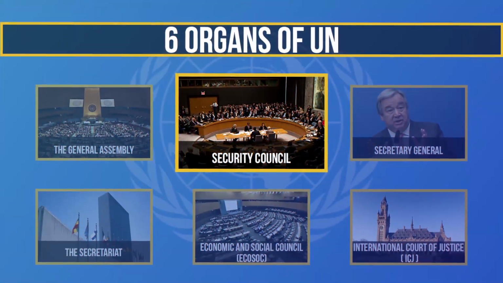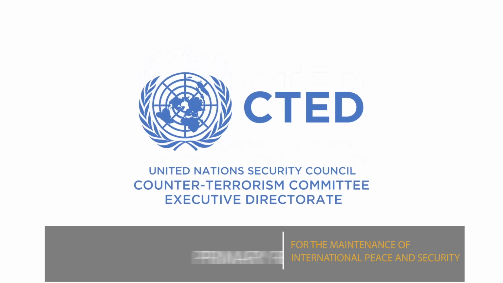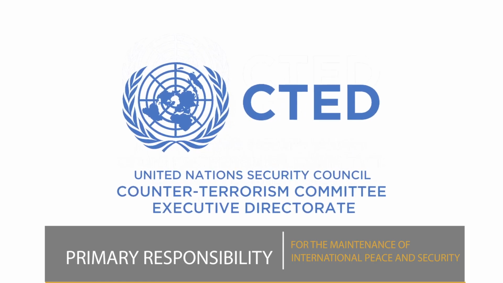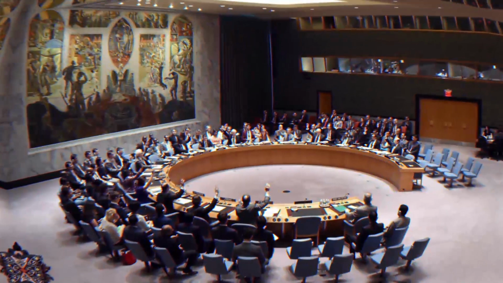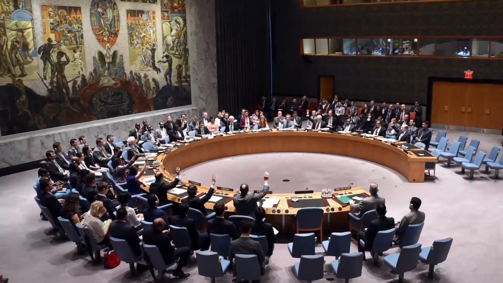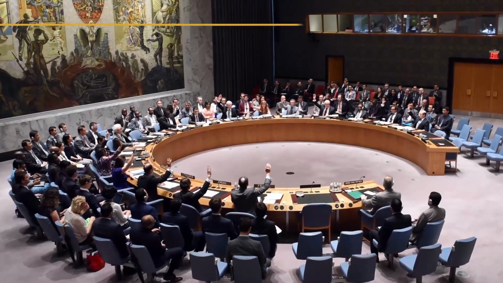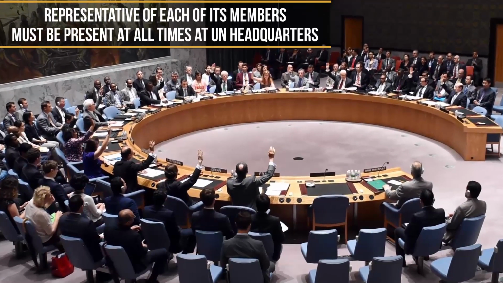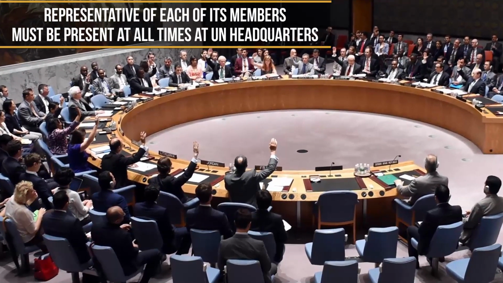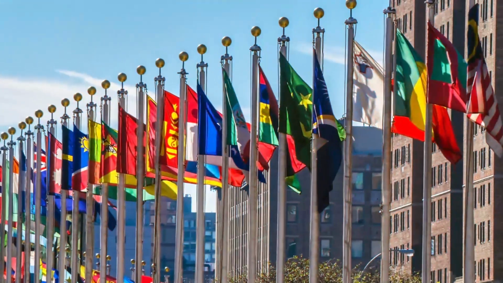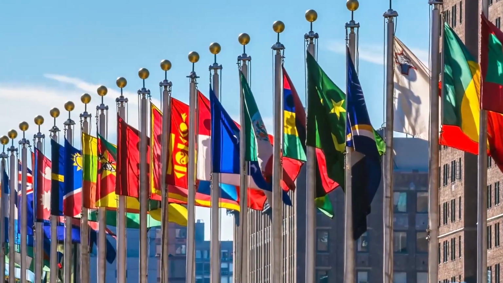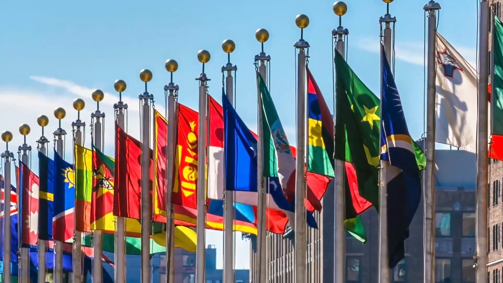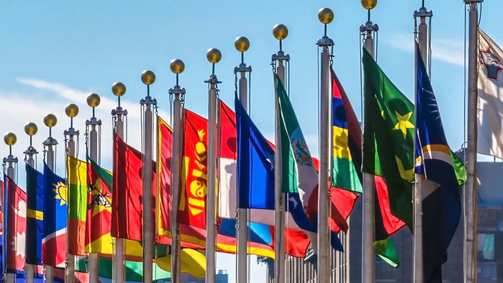The second body is the Security Council. The Security Council has primary responsibility for the maintenance of international peace and security. It is so organized as to be able to function continuously, and a representative of each of its members must be present at all times at United Nations headquarters. The Presidency of the Council rotates monthly according to the English alphabetical listing of its member countries.